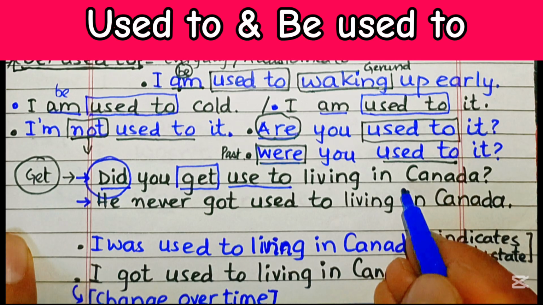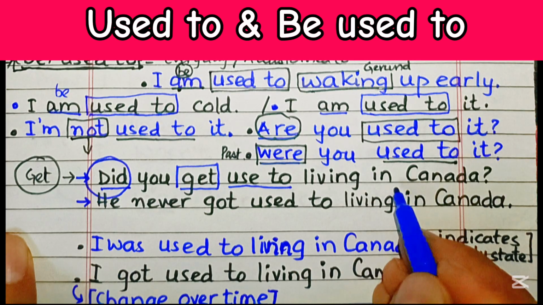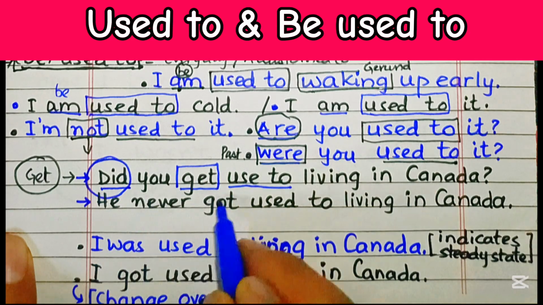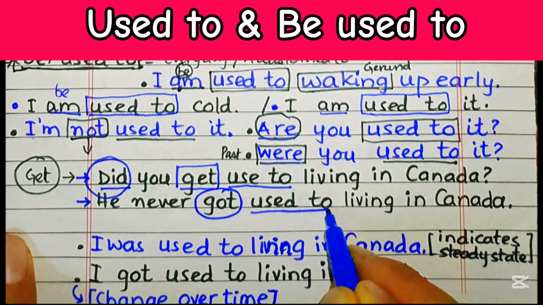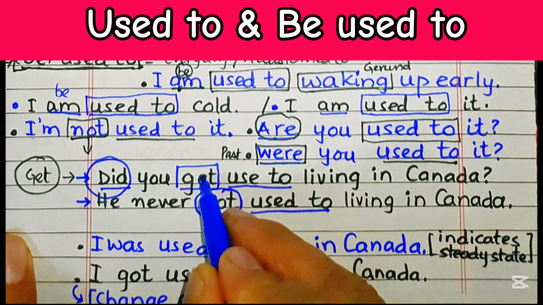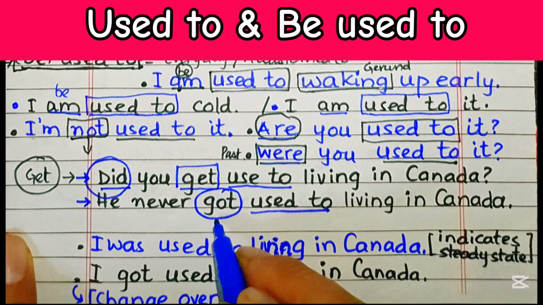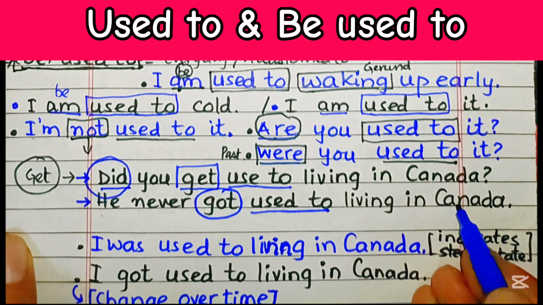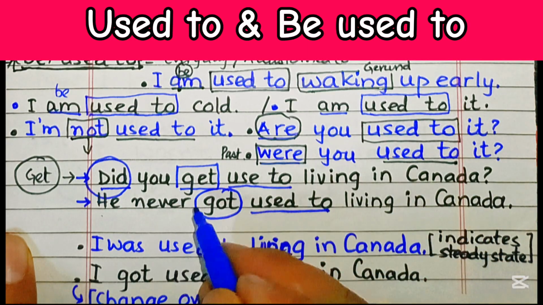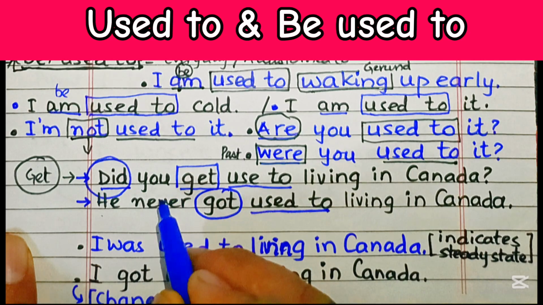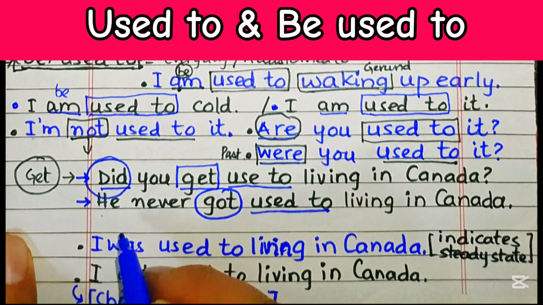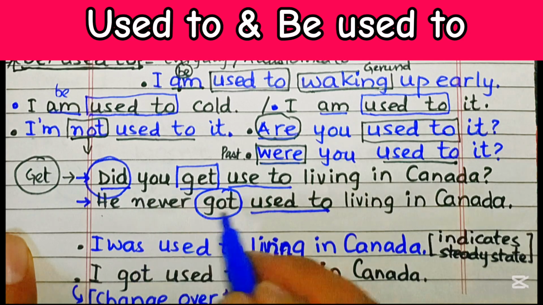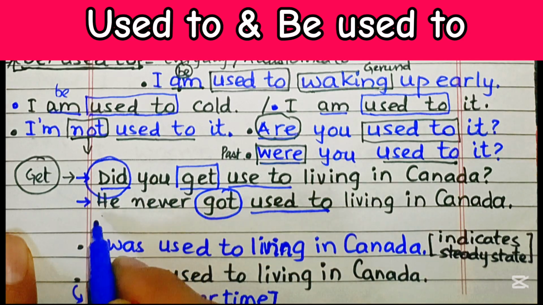So instead of verb be, it is possible to use get. This is possible. He never got used to living in Canada. So get, and then this is past form of get, that is got. He never got used to living in Canada. If we want to make a question, then we have to start with be verb. He never got used to that. But if we have to make a question, then we have to put did he or something like that.